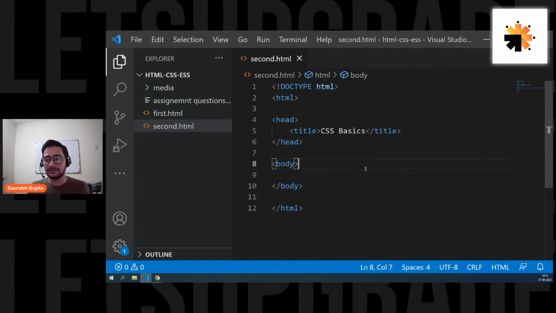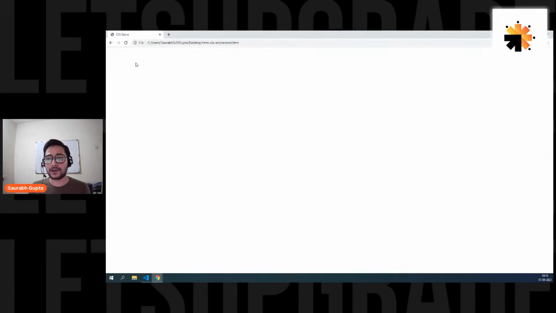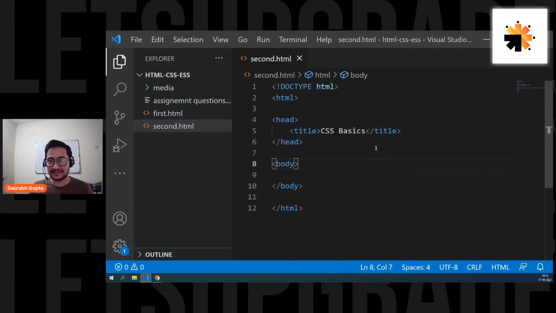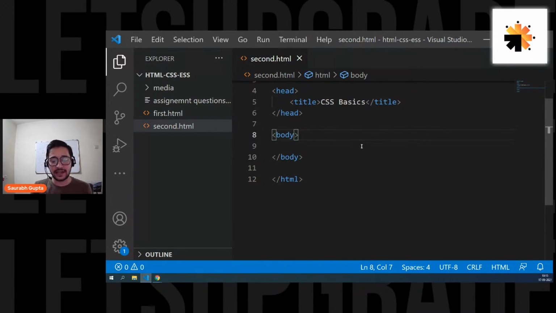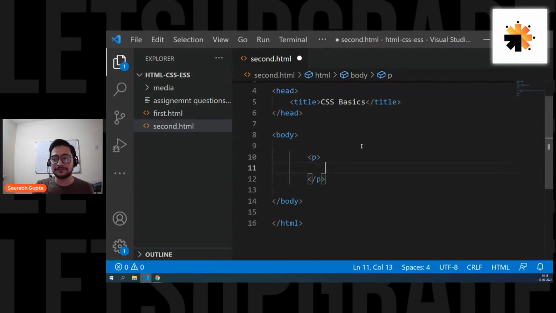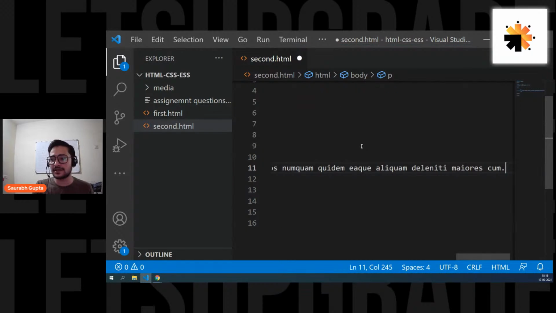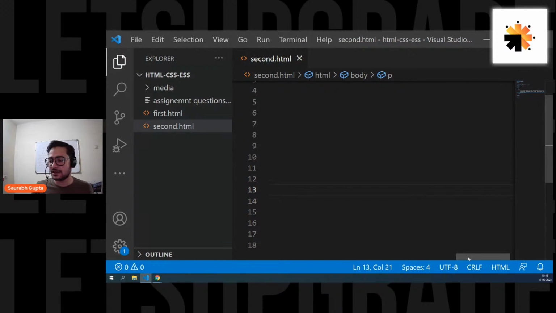Okay, guys. Now the page is up and running. You can see it's completely blank. So now let's see how to apply CSS. Let's see the first way. First of all, let's create an HTML element, because before doing anything you have to create an HTML element. So let's create a paragraph that we learned yesterday, a simple paragraph.